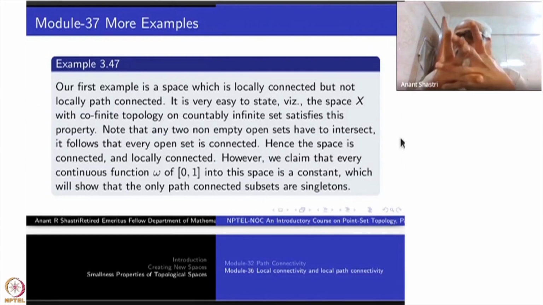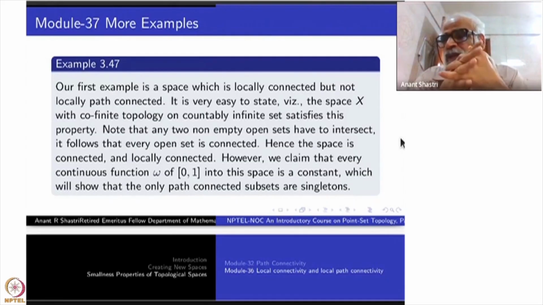So any two open sets intersect, therefore there is no separation. That means that the space is connected. Similarly, it is locally connected also, because every open set has the same property. You can't separate it out.